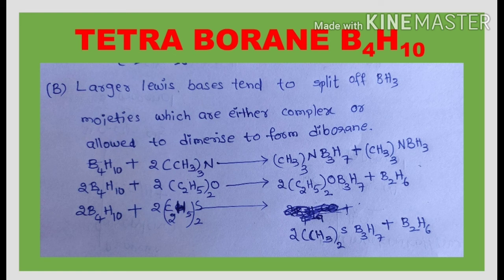These reactions are very easy to write. Here in these reactions, tetraborane breaks into the BH3 and B3H7 units. B3H7 and BH3 units act as Lewis acids. Here, BH3 units combine either with the Lewis bases or combine among themselves to give the diborane, whereas the B3H7 units definitely combine with the Lewis bases and form the complex compounds.